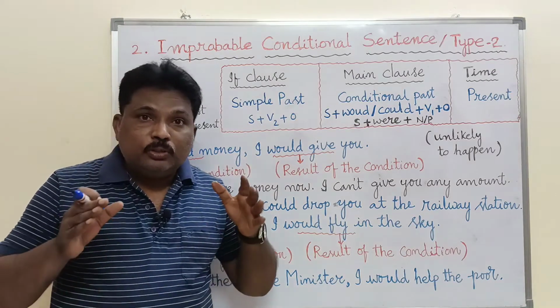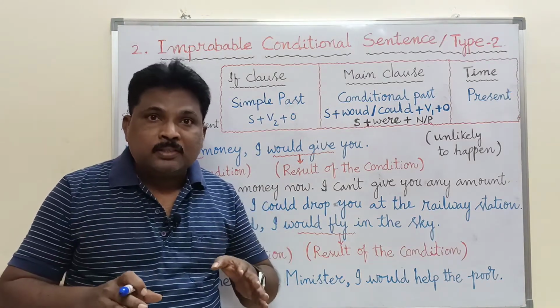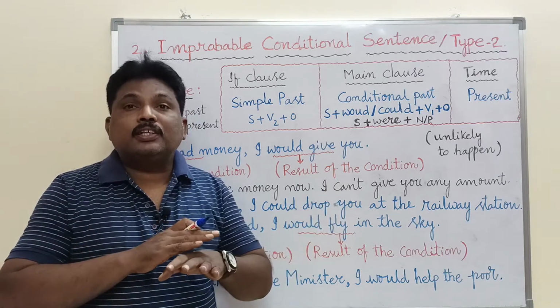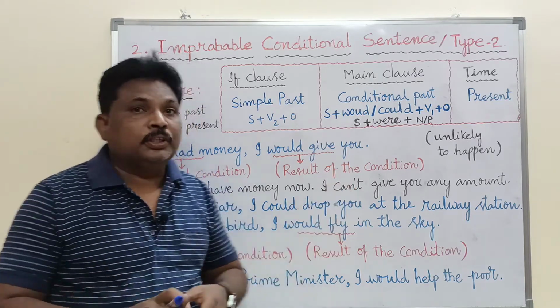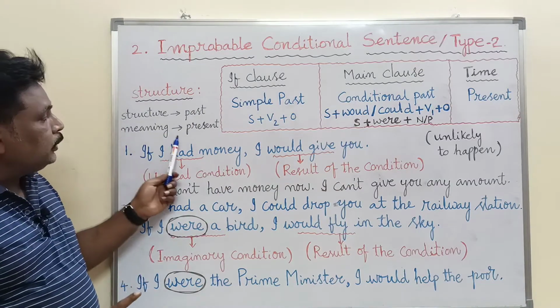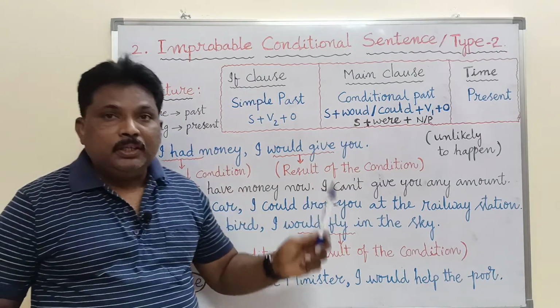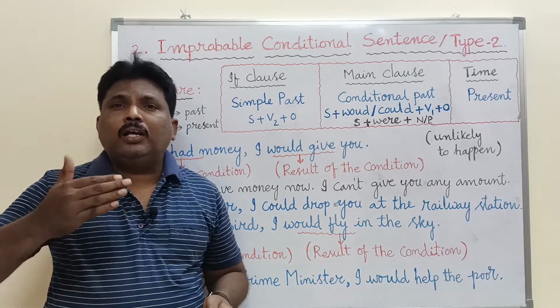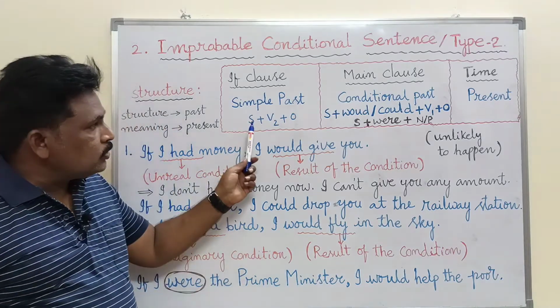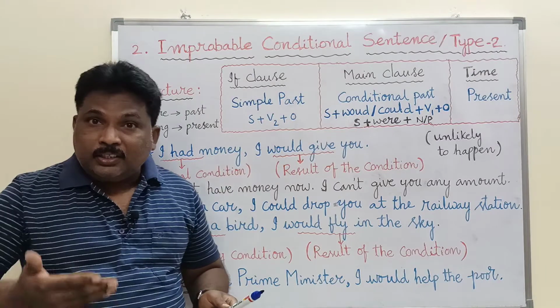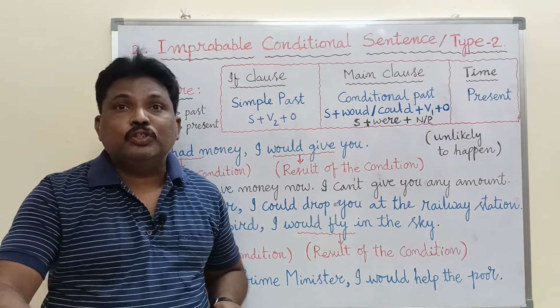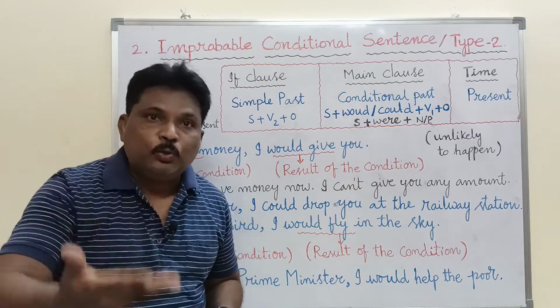Remember, even though the tense is simple past, it doesn't show a past action. It doesn't represent a past action. Instead, it gives a present meaning. It shows a present action which is unlikely to happen. Though the structure is in past tense, it is used to represent a present action which is very unlikely to happen.